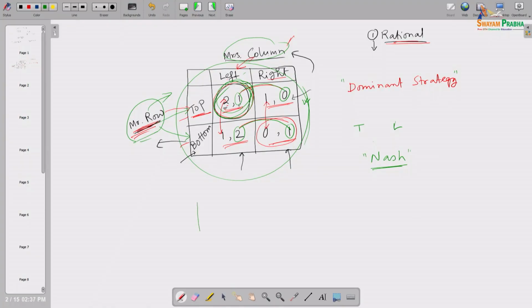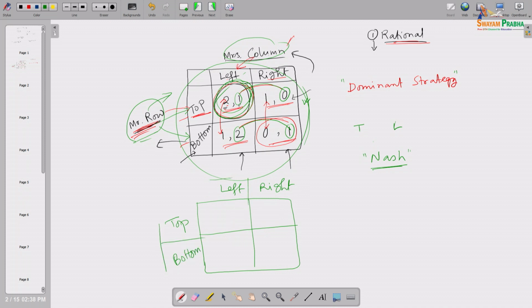Now, suppose I manipulate this game a little bit. Suppose the payoff structure is this kind. As usual, left here is Mrs. Column's side, right here. This is top, this is bottom. This side is Mr. Row and that side is Mrs. Column.